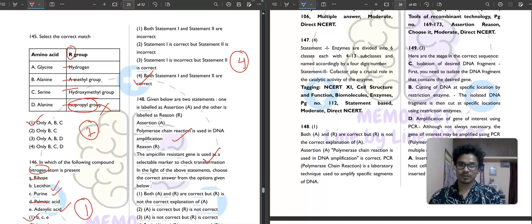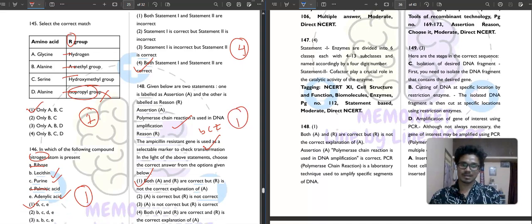Absolutely correct. Now read the question once again. There is no relatable thing. So both assertion and reason are correct, but reason is not the correct explanation of the assertion. The first option is your correct answer.